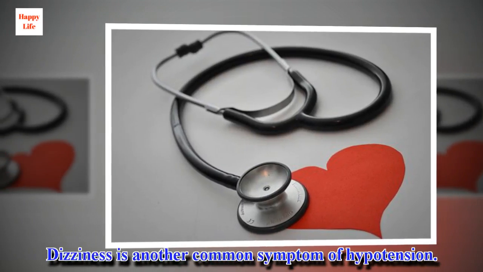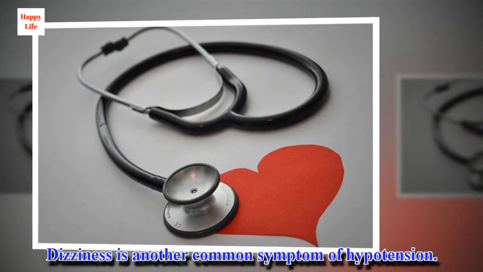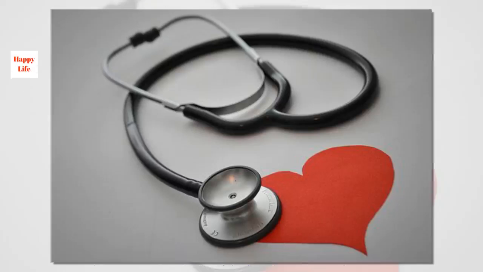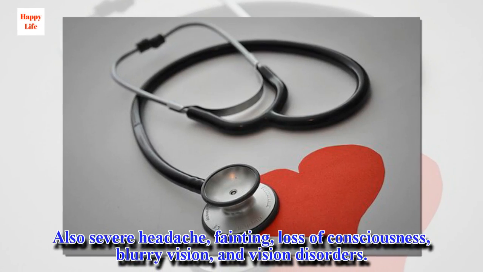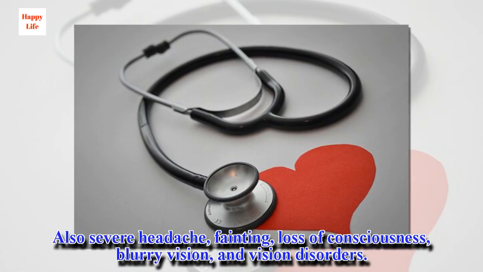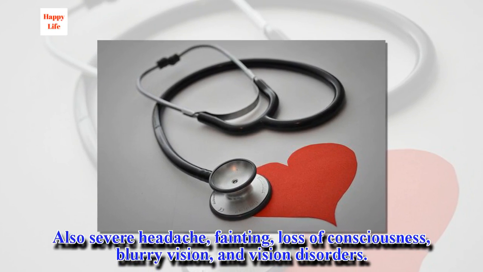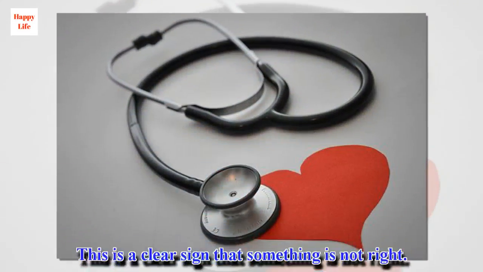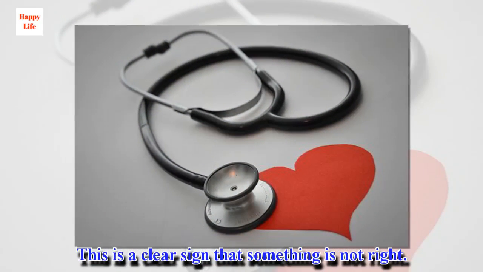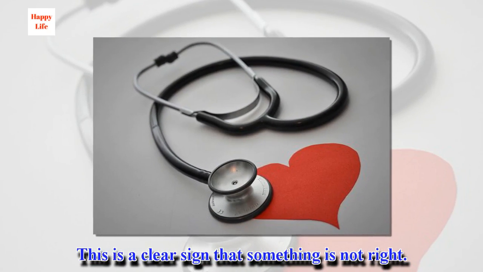Dizziness is another common symptom of hypotension. Also severe headache, fainting, loss of consciousness, blurry vision, and vision disorders. This is a clear sign that something is not right.